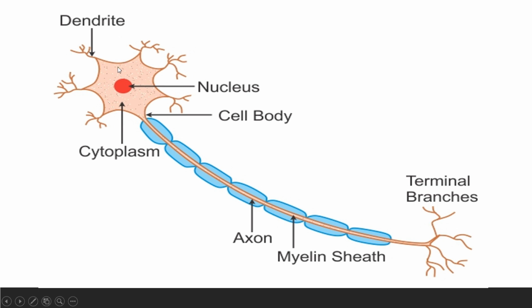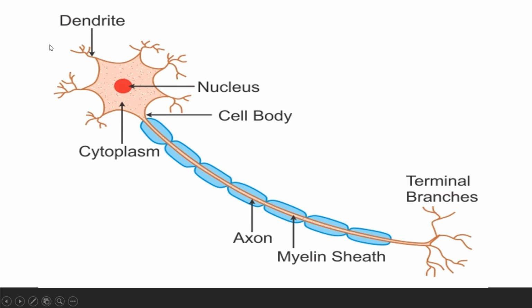Okay, so here this red color cell body is present. It's a kind of head. It has a nucleus, right? It is called the cell body and has cytoplasm. It has some granules in it called Nissl's granules, as discovered by the scientist Nissl. Yes, there are branches present called dendrites. They help one neuron to connect with another one.